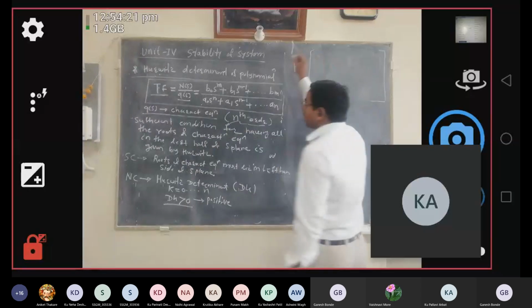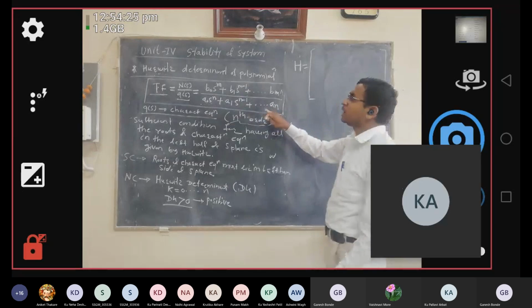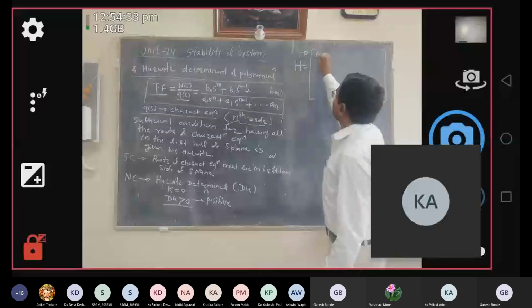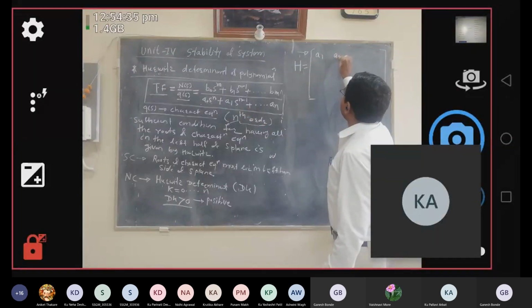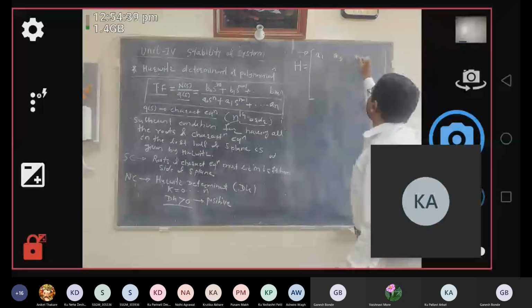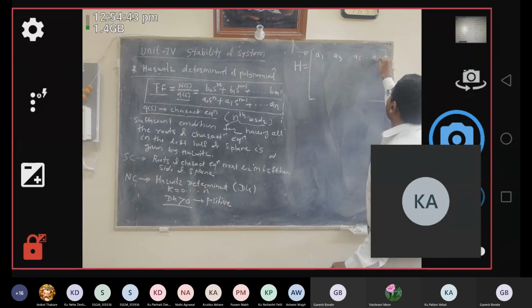First of all, take down all the odd terms of your characteristic equation, that is A1, A3, A5. So the first row of your Hurwitz's determinant H is A1, A3, A5, up to A2n minus 1.